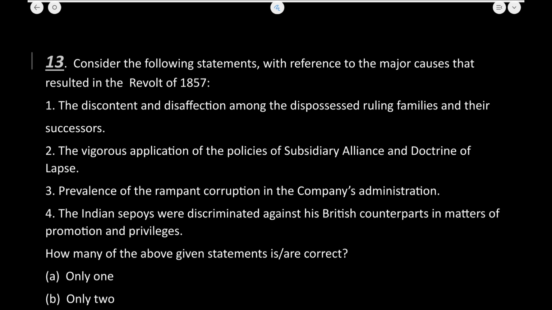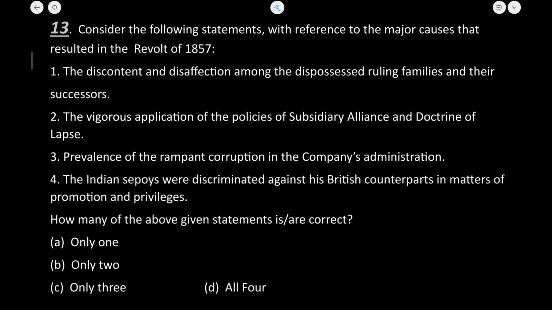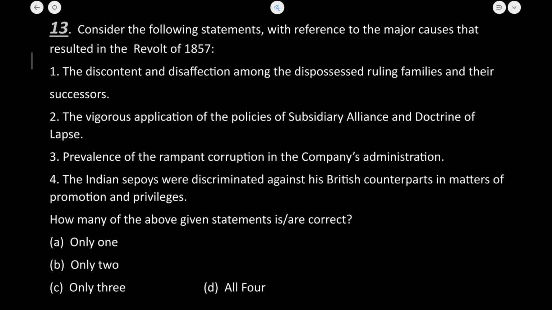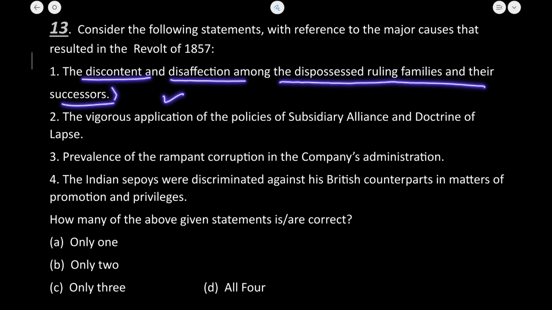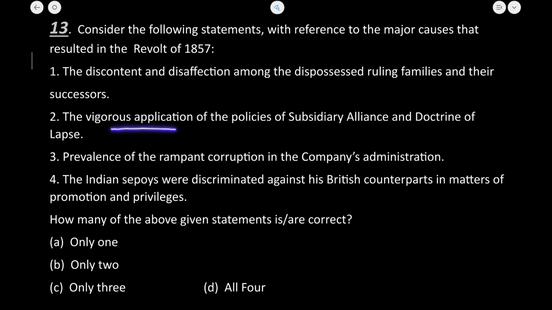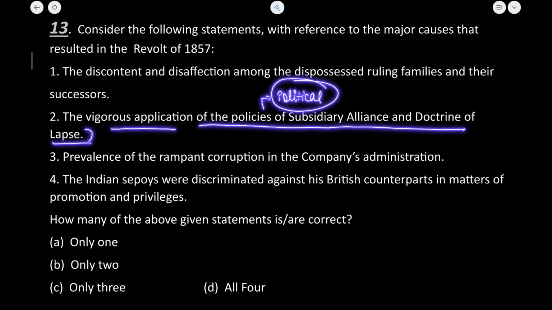Now 13 का क्वेश्चन क्या है हमारा? This is again regarding the reasons with reference to the major causes that resulted in the revolt of 1857. The discontent and dissatisfaction among the dispossessed ruling families and their successors, absolutely correct. The vigorous application of the policy of the subsidiary alliance and the doctrine of lapse, yes, this was one of the reasons, the political reasons.